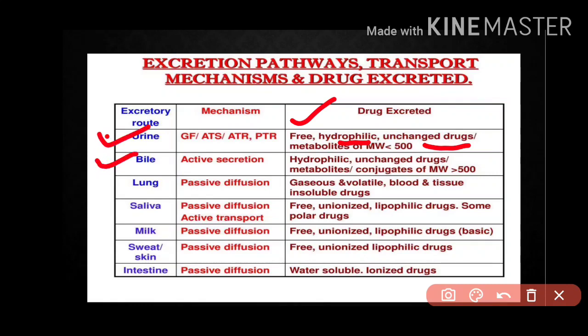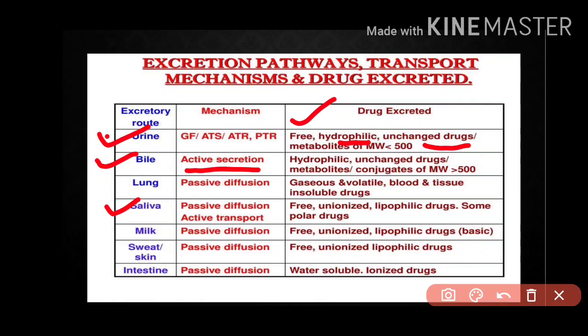Let us move to bile. The mechanism is active secretion. This is secreted actively in the form of hydrophilic or unchanged drugs. It remains the same, but here molecular weight can be more than 500. Then the lung is passive diffusion, and through lungs gaseous, volatile things can be removed out of the body. Saliva, you can read it, free unionized lipophilic drugs.